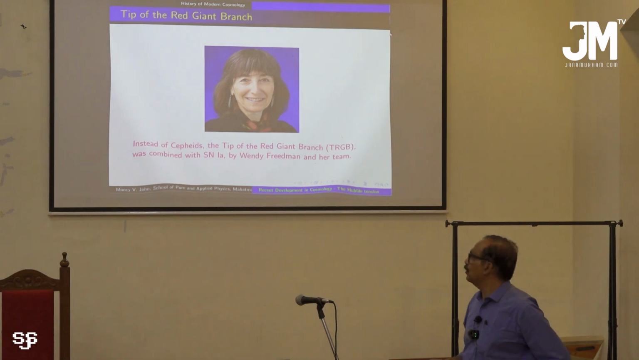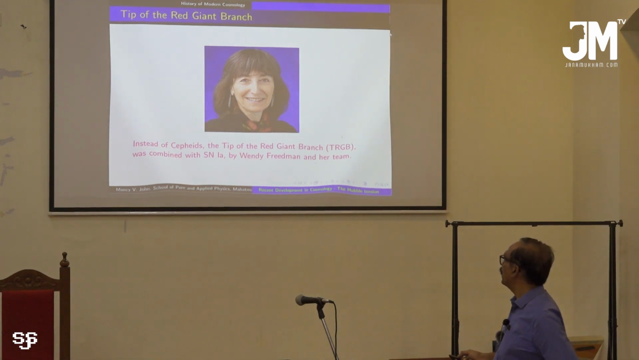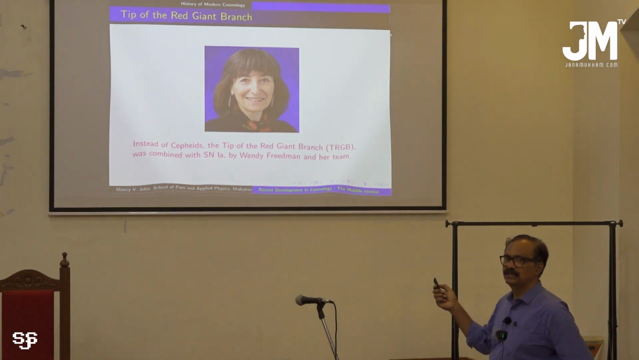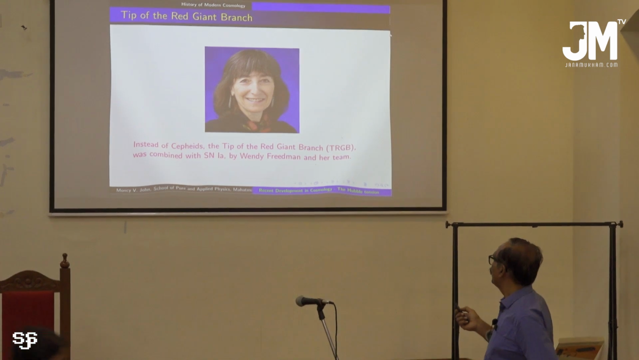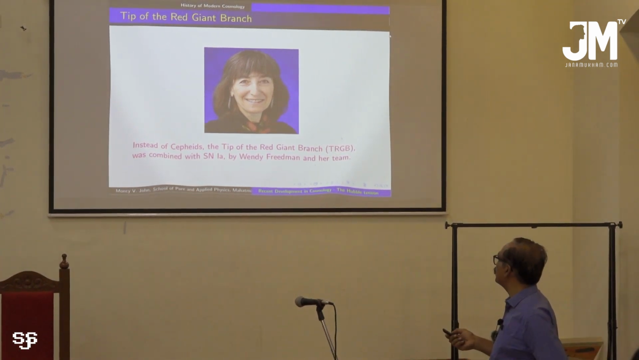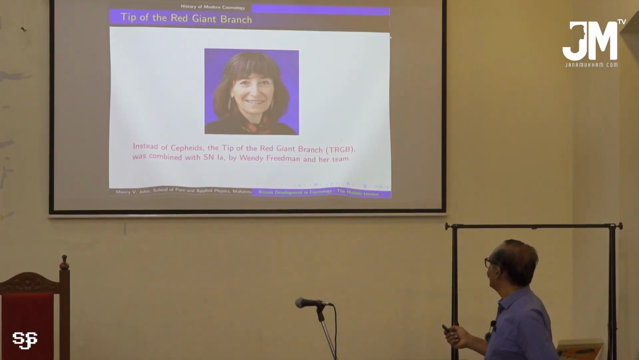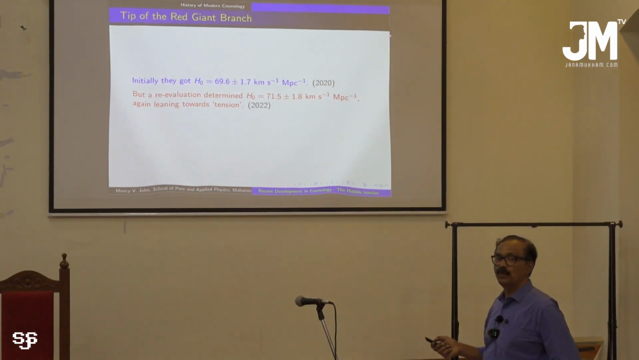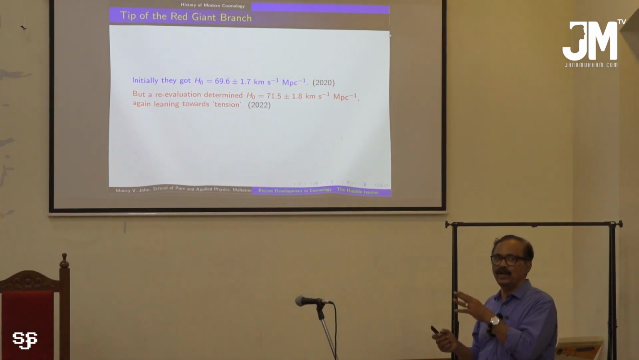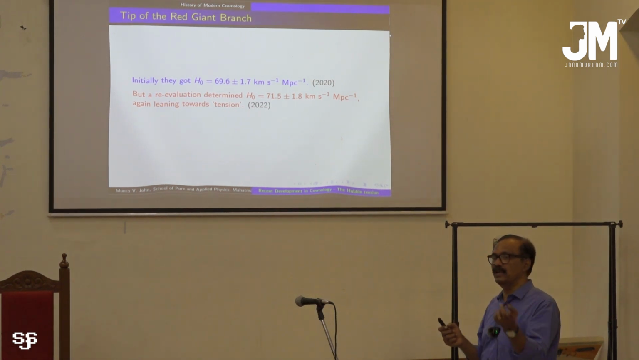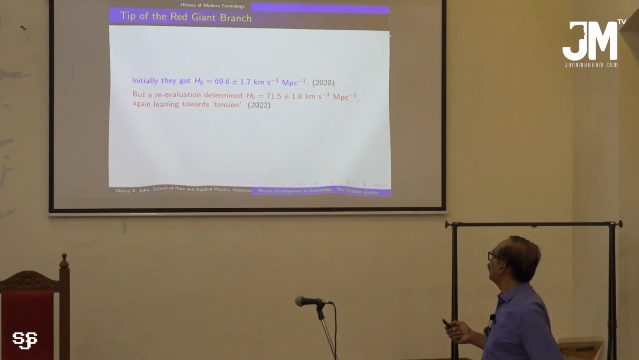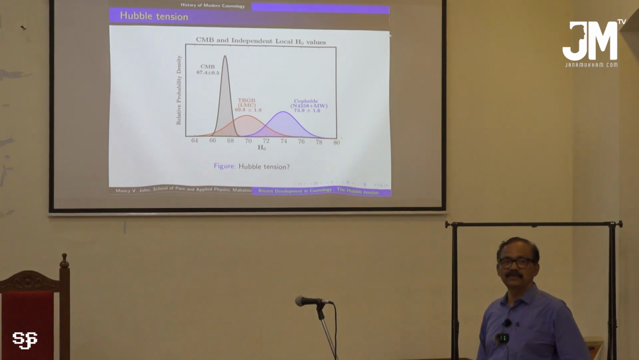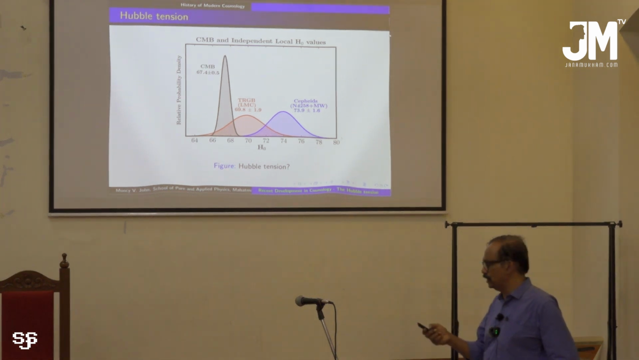Again, there is another technique using the tip of the red giant branch, TRGB. Wendy Friedman, whom I showed earlier, is trying to measure the value of H naught based on TRGB, and what she obtains is some 69.6 plus or minus 1.7. So this value is somewhere in between those two, 67 and 73. This gives a summary of observations made by all these people.